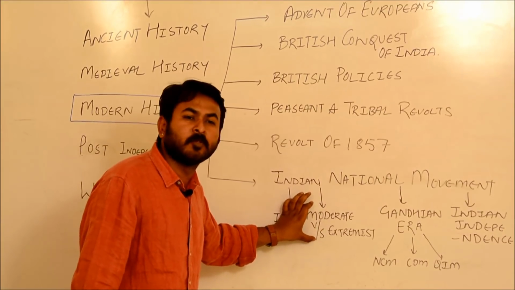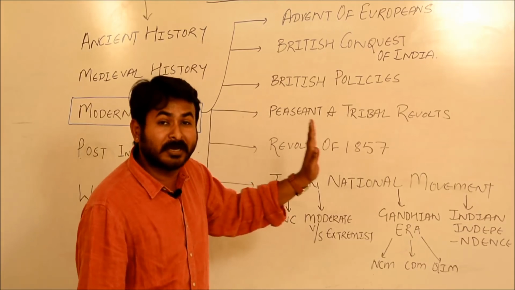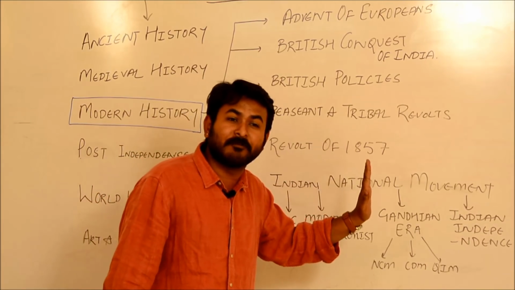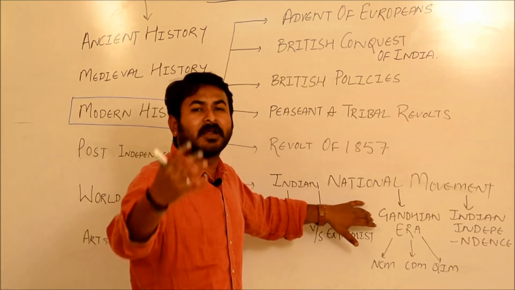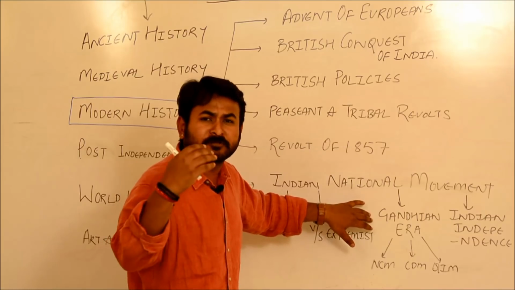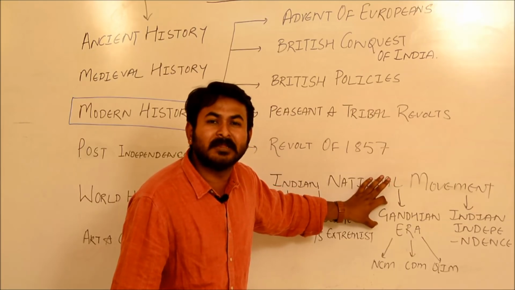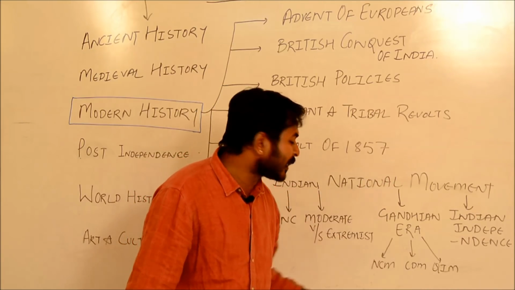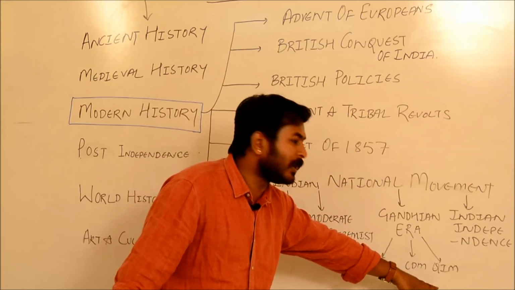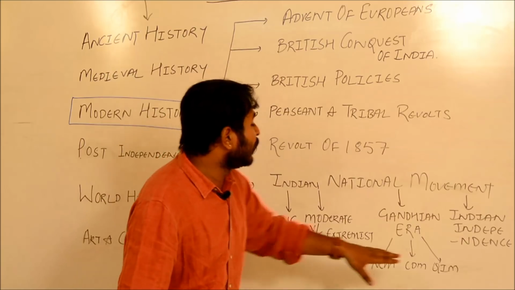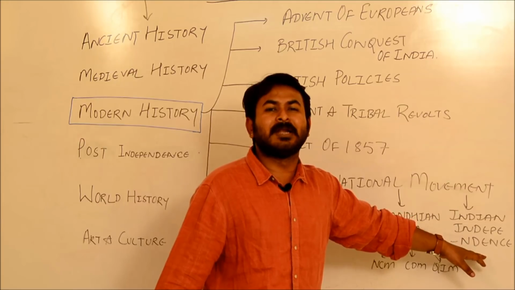Then we will compare the moderates and extremists, and we will look at the Swadeshi movement. Then we will move towards revolutionary terrorism phase 1, then revolutionary terrorism activities abroad. Then finally a golden era will come into India when we will learn the basics of Satyagraha and Ahimsa under Mahatma Gandhi. That phase is known as the Gandhian era, and we will see large movements such as the non-cooperation movement, the civil disobedience movement, the Quit India movement, and finally all these events clubbed together will lead to a great event in Indian history, known as the Indian independence of 1947.